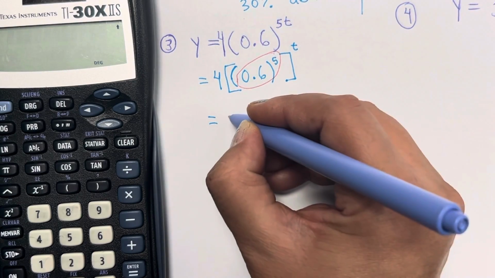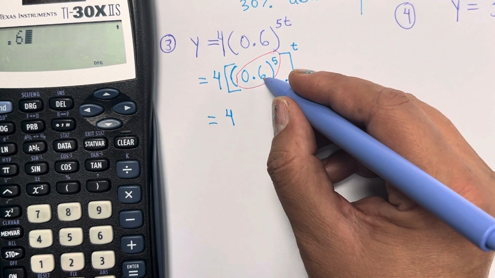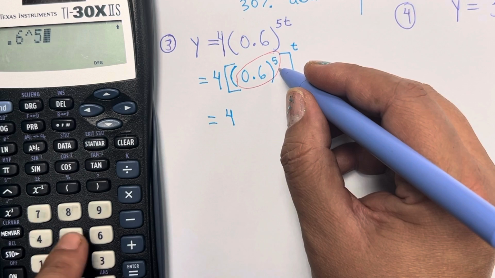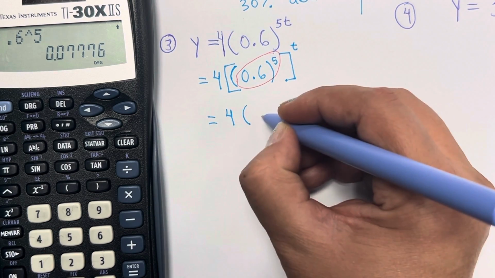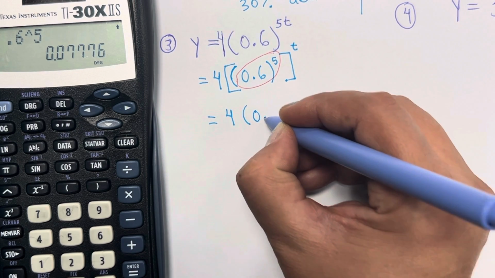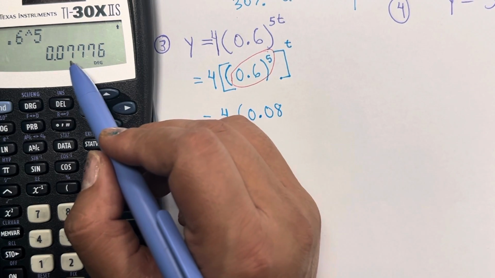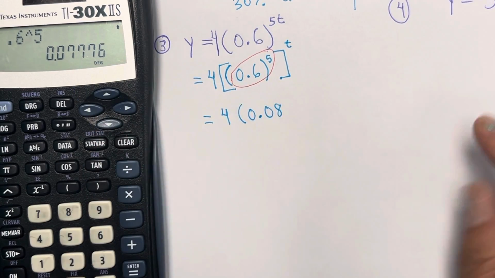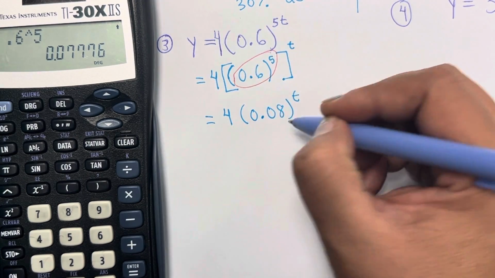In here, it will. So we keep the initial point. In the calculator, you're going to put 0.6, power button, raised to the 5th power, equal. And that's going to be your new base or common ratio. So it's going to be 0.08. The 7 gives 1 more, okay? 5 or more gives 1 to the previous one. So to the t. So this became this right here.